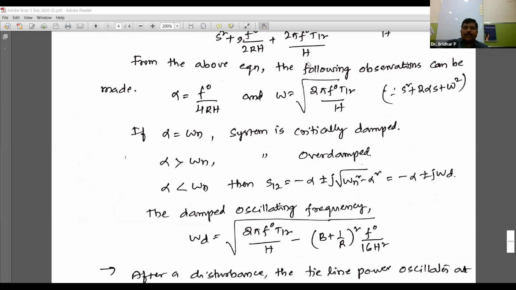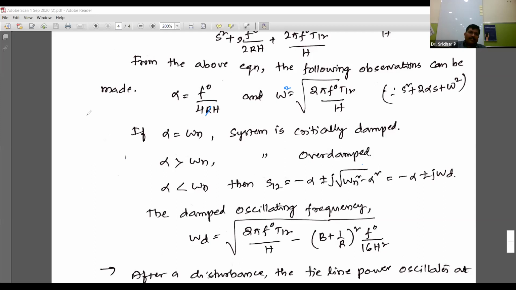So omega d is the square root of omega n square minus alpha square. Omega n square is 2 pi f naught T12 by H, so it will be eliminated minus alpha square, that is f naught by 4H, which is f naught square by 16 H square.